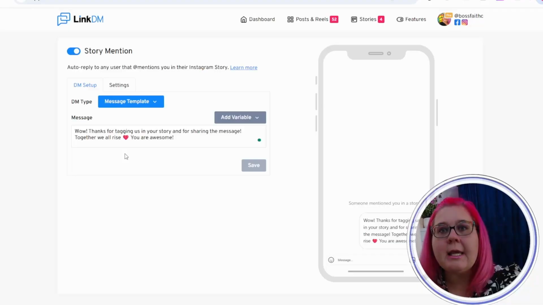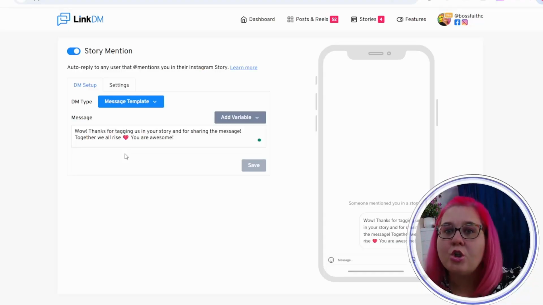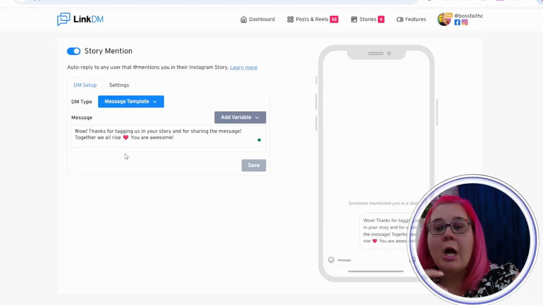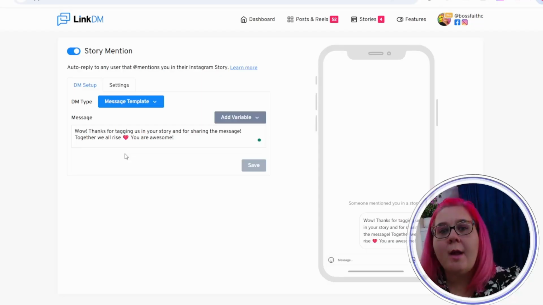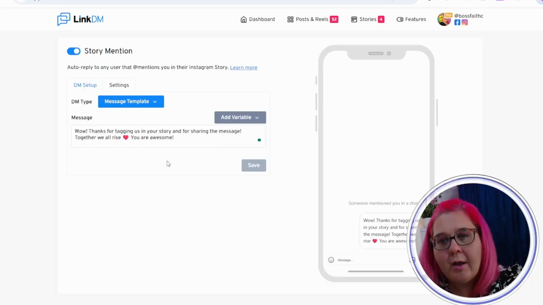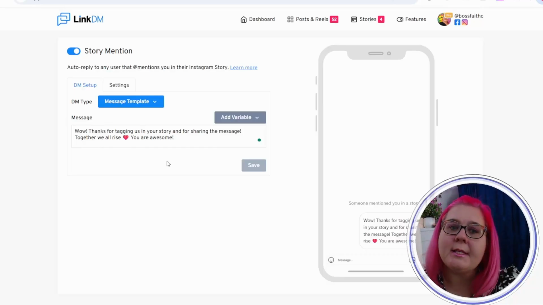Remember, our goal with links and with DMs is to start conversations. If all you're doing is just firing off links, your conversion rate is going to be very low. Whereas if you're using it to start conversations and work with people and diagnose their issues, you are going to have a much higher conversion rate. So this one here, you can turn it on. Again, you have settings, you have the templates, you can put whatever you want the message to be in, but this is a great thing.